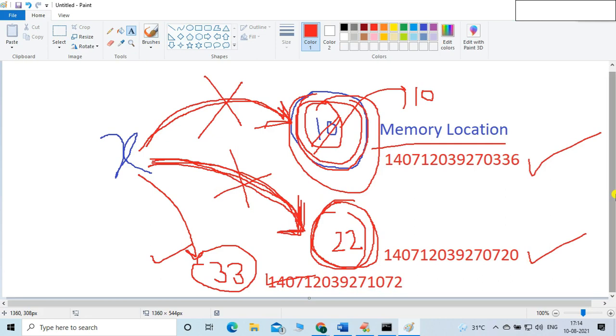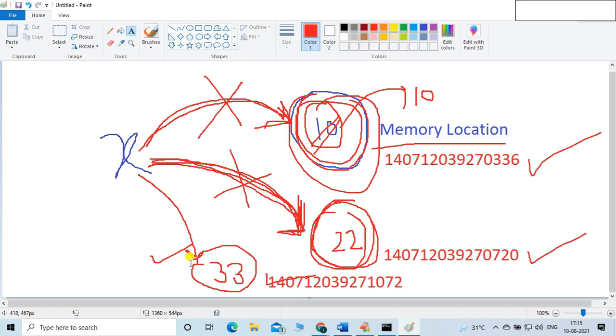This is the concept of immutability. The value of this 10 is not changed. These memory locations are different. So 10 is in one memory location, 20 is in a different memory location, and 33 is also in a different memory location. What changes? x is just pointing towards a different memory location. This 10 value or this 20 value is not replaced. That's why this concept is called immutability.